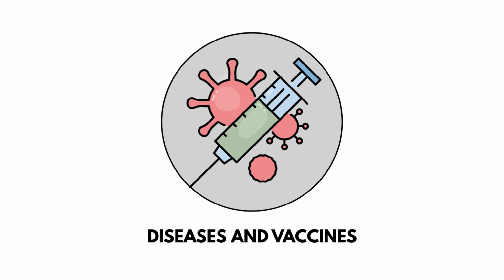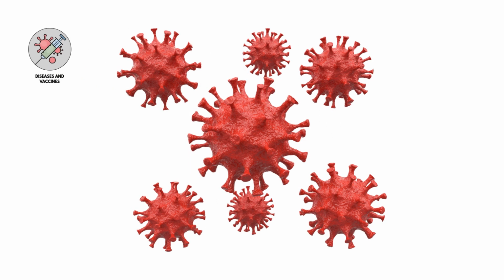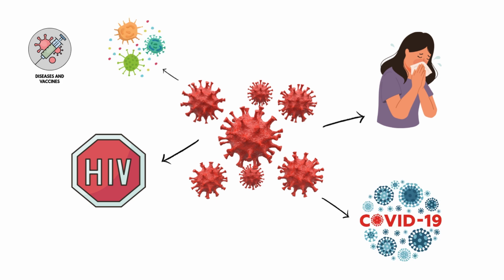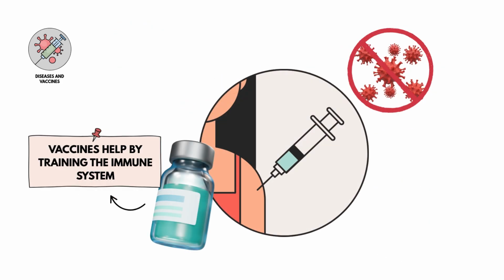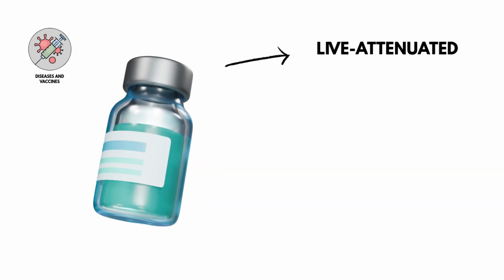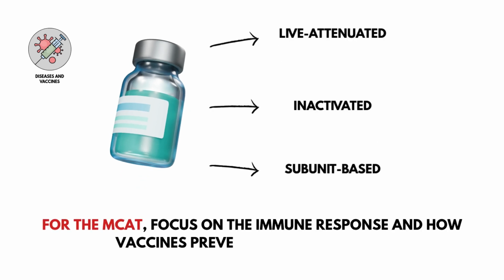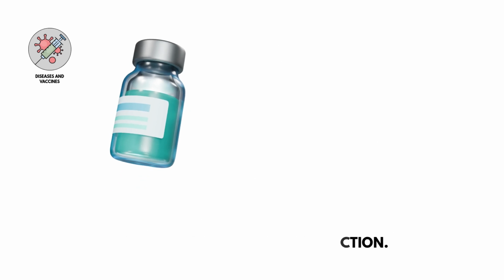Diseases and vaccines. Viruses cause major human diseases: flu, HIV, COVID-19, the common cold. Vaccines help by training the immune system to recognize viral components before infection. They can be live attenuated, inactivated, or subunit-based. For the MCAT, focus on the immune response and how vaccines prevent future infection.